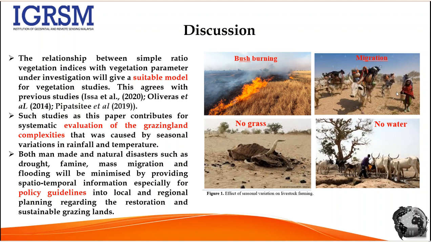These people are herders, they are nomads. Their business is to rear cattle. Every time they have to be looking for where there is grass and where there is water. Now there will be a shortage of water, so they have to dig wells to feed the cows. So these are the major problems that these seasonal variations will cause. And this study, by providing spatial temporal information on the quantity of grass in the grazing area, will contribute to addressing these problems.